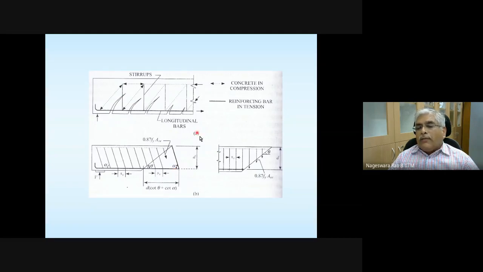So please take a note of this figure. This figure helps you to understand the equations for shear reinforcement design given on page 73 of your IS 456.